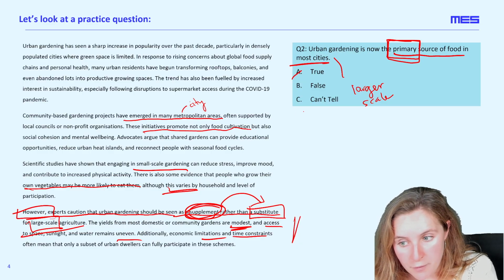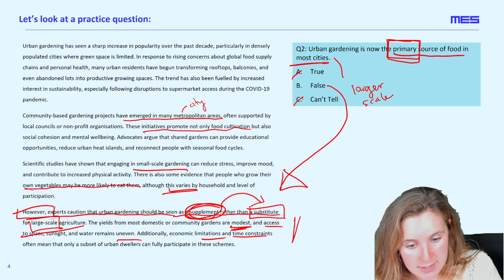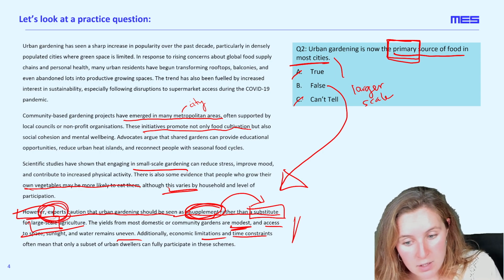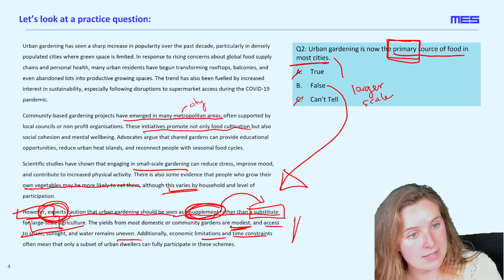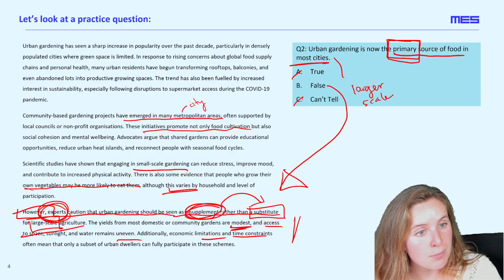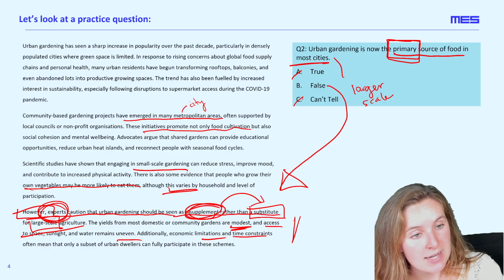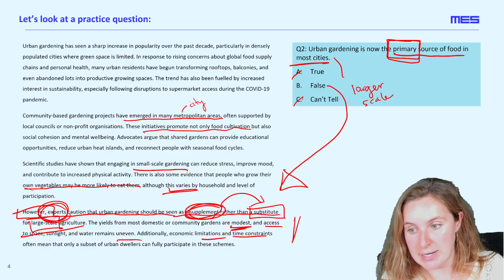And also not that you can't tell, because we've got this place right here that suggests, and notice who it is who's suggesting, experts who caution that it is a supplement. So it can't have taken over as a primary source of food, and we know that because we have expert opinions telling us that that currently is an impossibility.